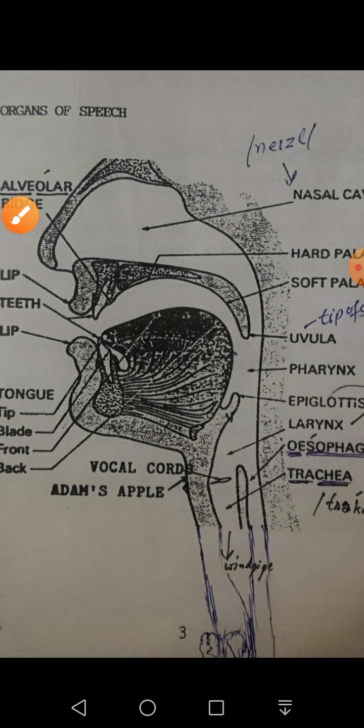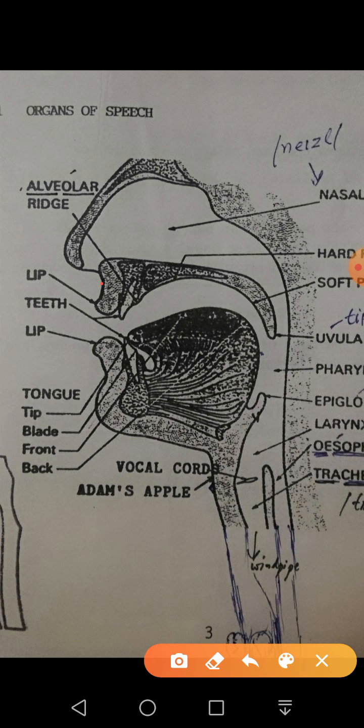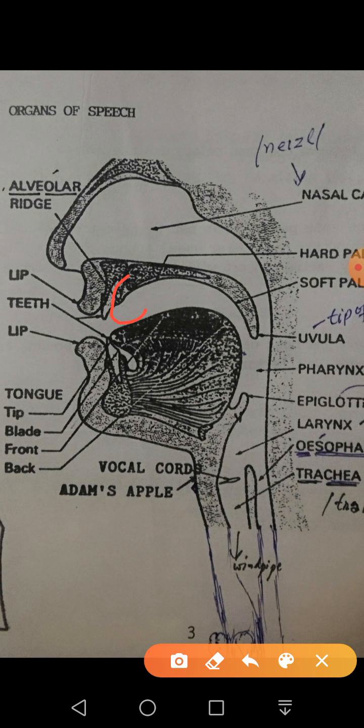Now, speech organs. In this vocal tract, first of all we have lips. These two lips are very important articulators. Then we have upper teeth and lower teeth. Then this area is known as the alveolar ridge. This is a hard ridge behind the upper teeth, and we can touch it with the tip of our tongue. So the alveolar ridge is the hard ridge just behind the upper teeth, and after this we have the hard palate, the hard roof of the mouth, and underneath the hard roof we have the front part of the tongue.